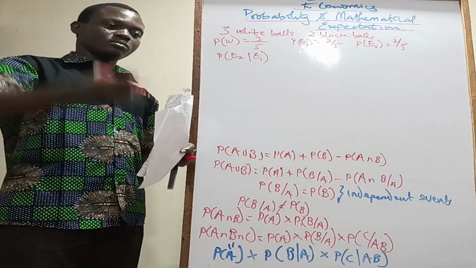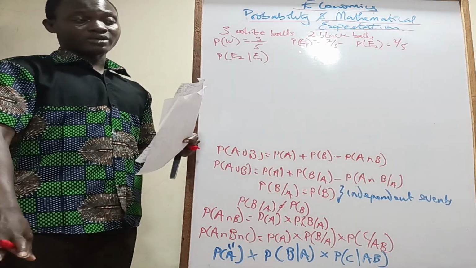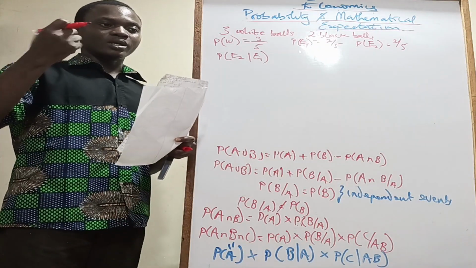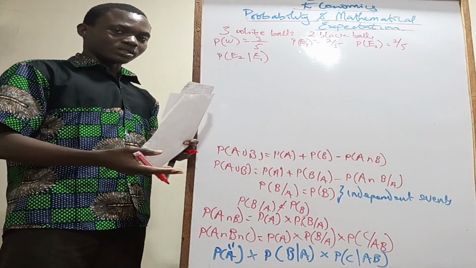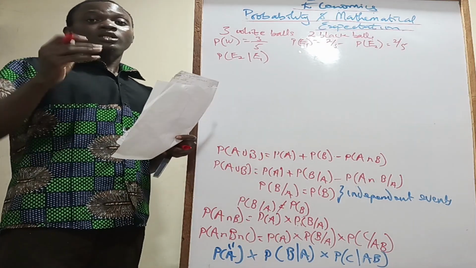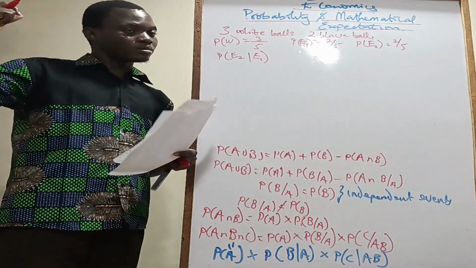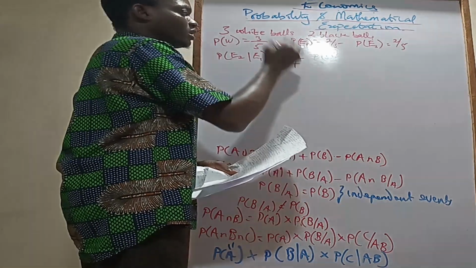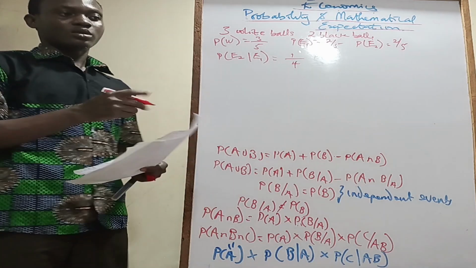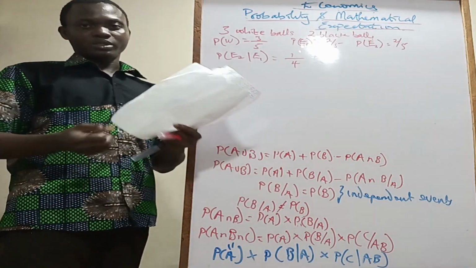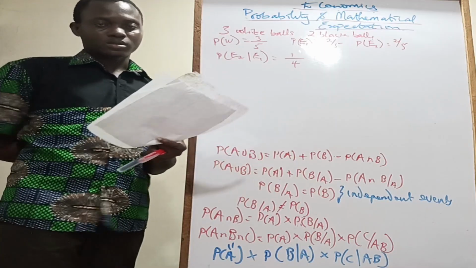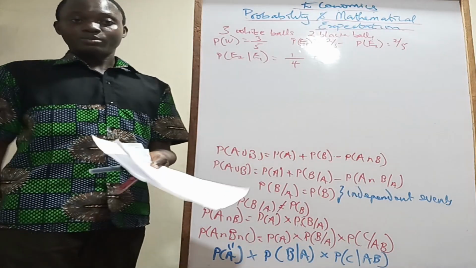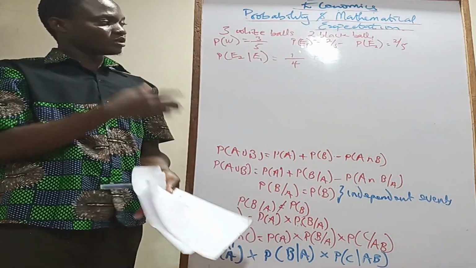If you drew the first ball and you return it, you still have a complete set of 5 balls, so the probability of the first ball is the same as the probability of the second ball as long as they are black. But if you draw out the first ball and you are not returning it, you've reduced the sample space. Do you understand? We are assuming that the one you took was a black ball, so you already took a black ball out. So your sample space is reduced to 4, and your black balls will now be 1. So what's the chance of picking the second black ball? How many black balls do you have now? 1, out of how many balls? 4. So 3 plus 1 is 4, and it's going to be 1/4.